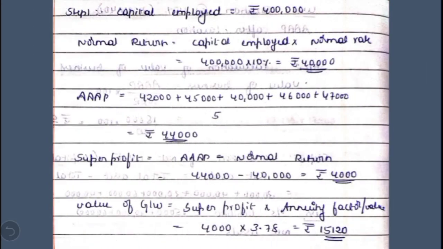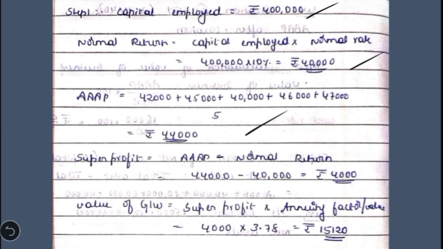So we write the capital employed in the business. As the current year is not known, we are skipping the average capital employed calculation. We are directly calculating the normal return. Normal return is equal to capital employed into normal rate of return, which comes to 40,000. Then adjusted average annual profit: here they have not given much adjustment, so simple average, which comes to 44,000.